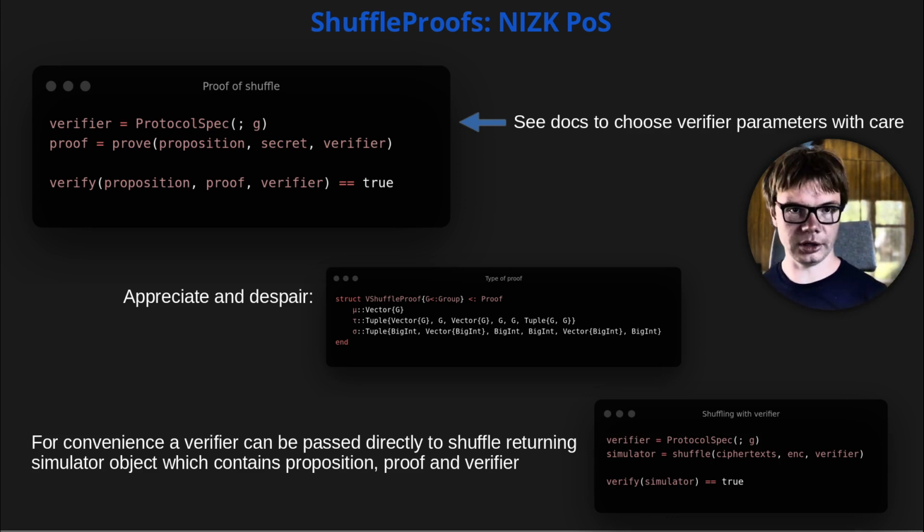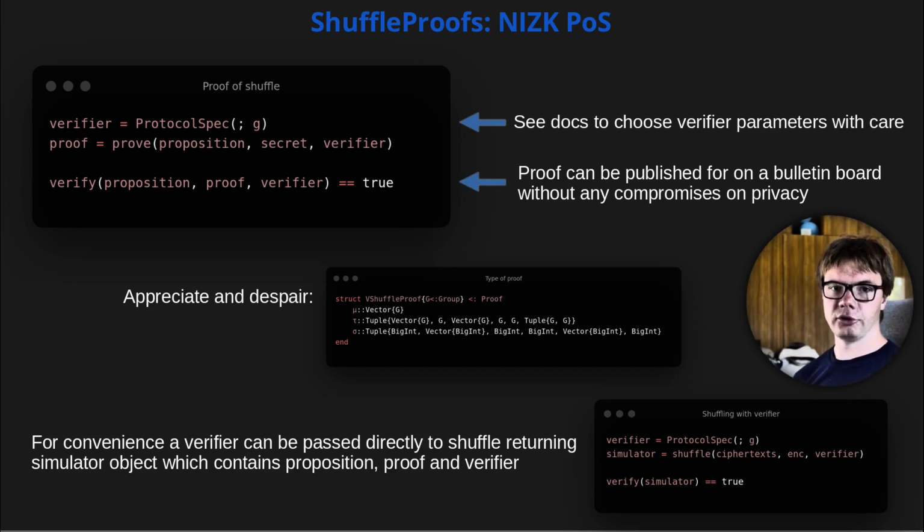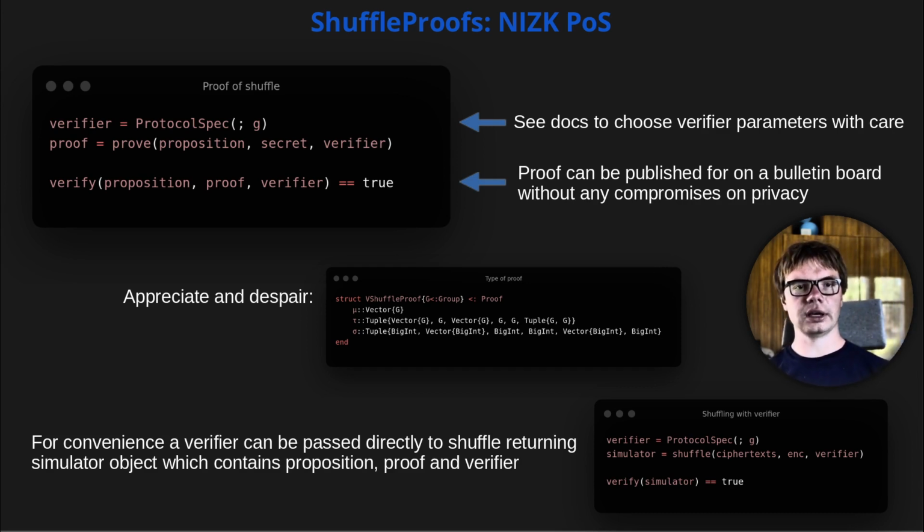The beauty of this approach is that the proof can be published for everyone to verify the honesty of the mix without compromising privacy. A similar proof can be made for honest decryption, which is something yet to be implemented. From a technical point of view, ShuffleProofs closely follows the Verificatum verifier specification, up to a level that you can take a proof generated by Verificatum and verify the proof of shuffle part with ShuffleProofs.jl. Vice versa in principle should also work, though not yet tested.